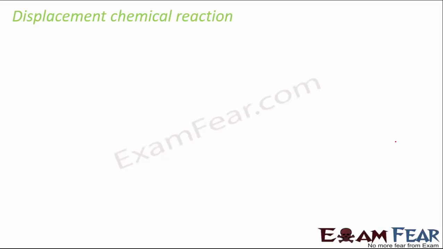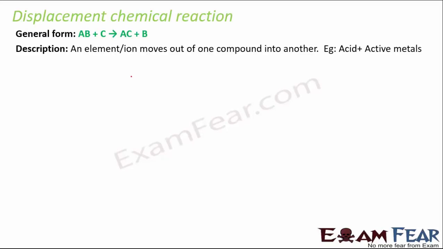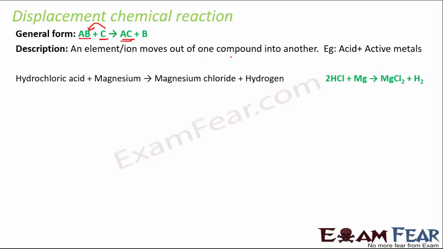Third is displacement reaction. This is important. Here what happens is, if you have a compound AB, when it combines with C, C displaces B from AB. So C kicks out B from AB and takes its position. Since C displaces B, that is why it is called displacement reaction. So an element or ion moves out of a compound into another. So let us take an example.